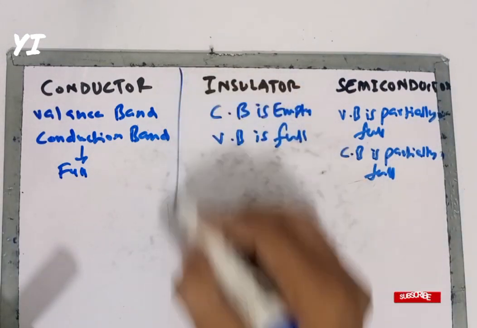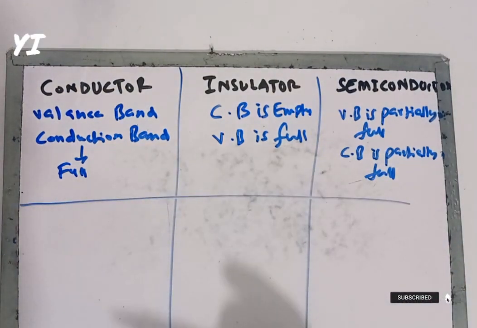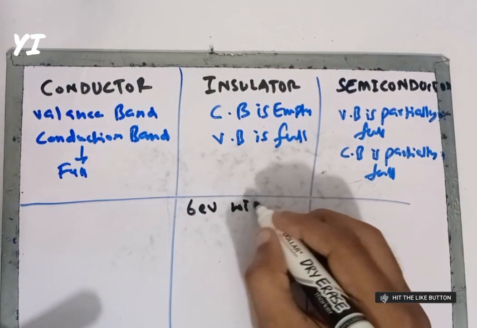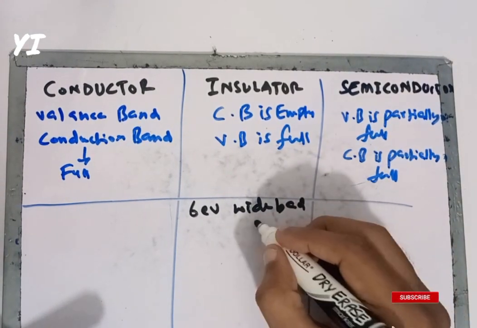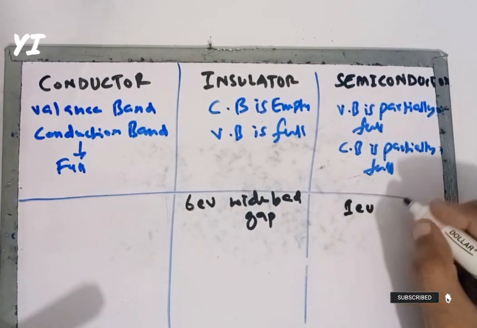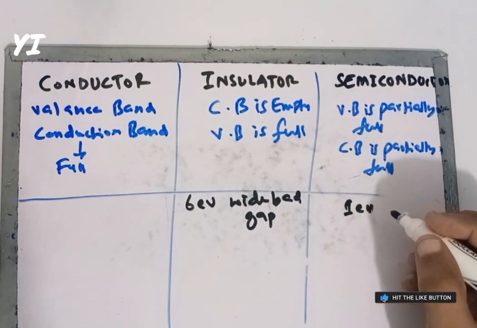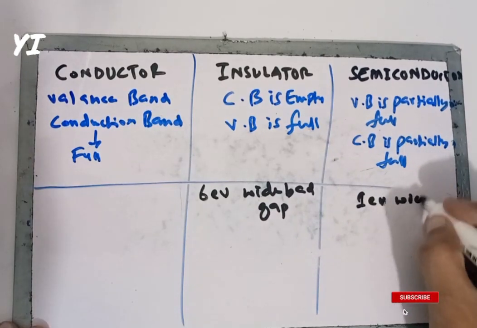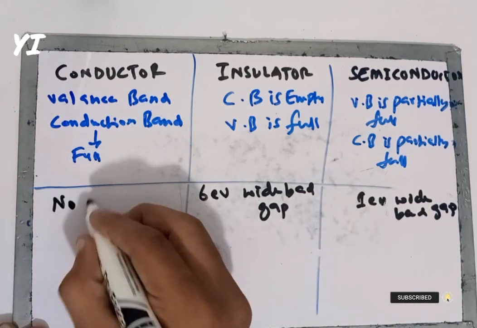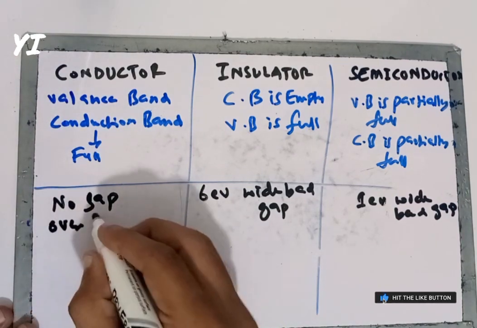Now if we discriminate between all of these, the second point is that the insulator has a 6 electron volt wide band gap, and the semiconductor has a 1 electron volt wide band gap, and in the conductor there is no gap between CB and VB because they overlap each other.